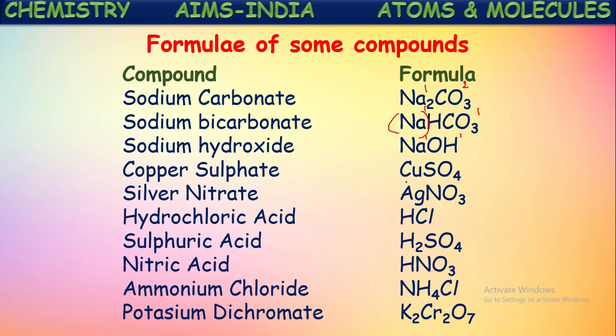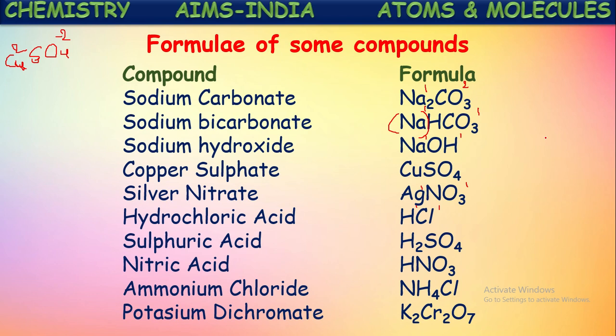If you see here copper sulfate, in this copper valency is 2 and sulfate ion valency is also 2, because SO4 minus 2 is the sulfate ion formula. From these two, common factor 2 is eliminated, then we get the formula as CuSO4. And coming to silver nitrate, the valencies of both are 1 here, and even for hydrogen chloride the valencies are 1 and 1.